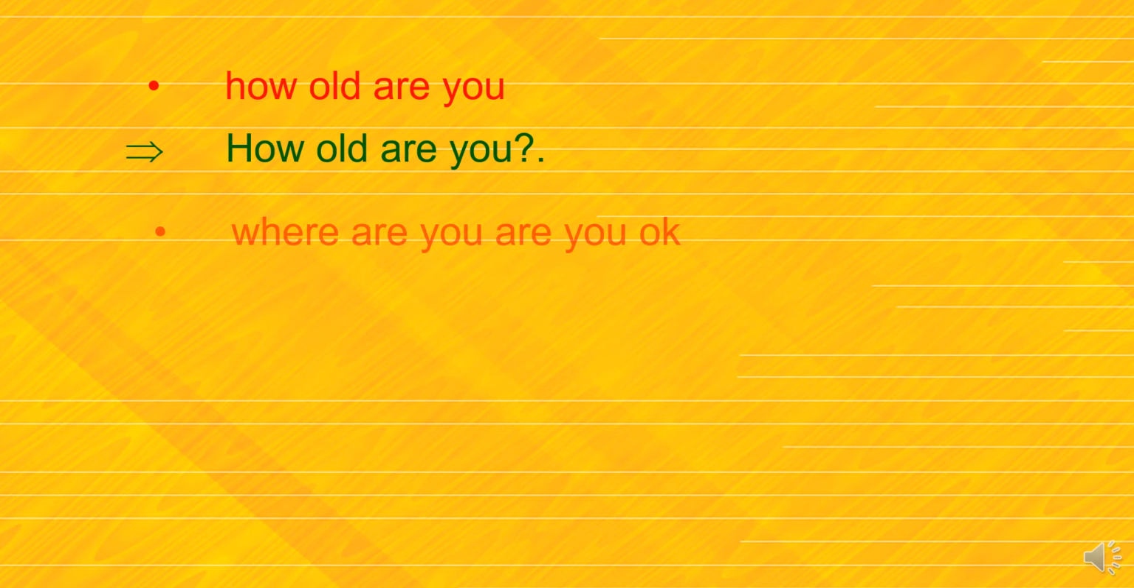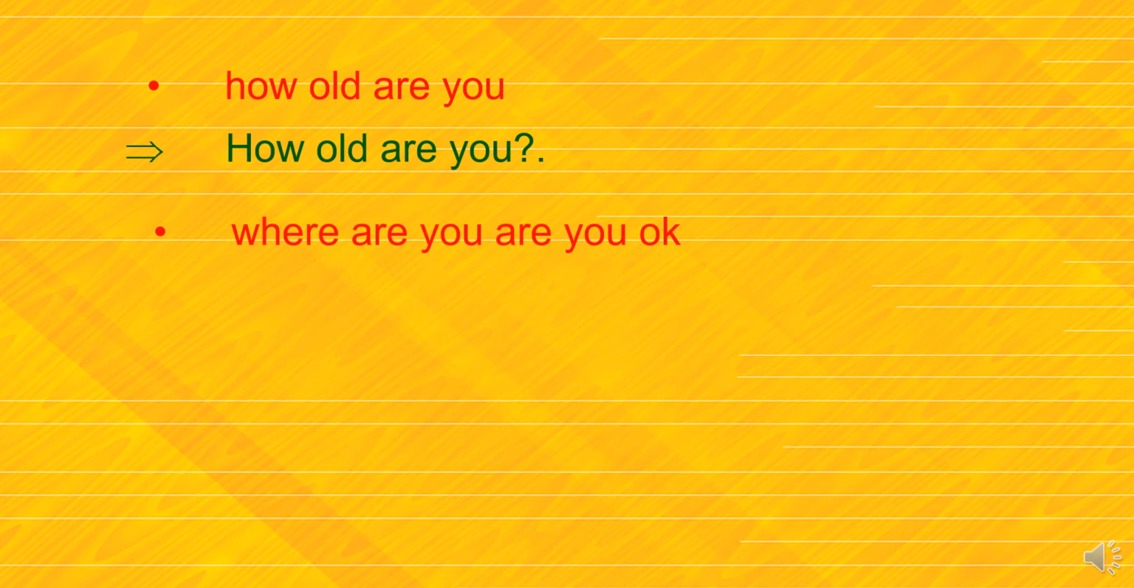Next is: how old are you? It is a short sentence, or we can say a phrase. So what can we do? First letter capital, and then we understand that this is asking something. In this sentence an asking tone is there, that's why we use a question mark. How old are you? Like this.